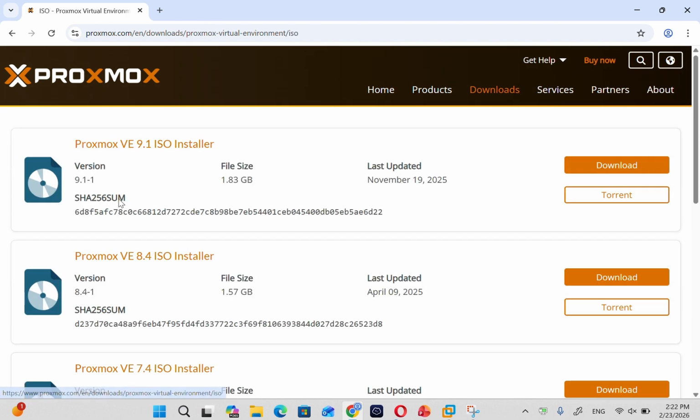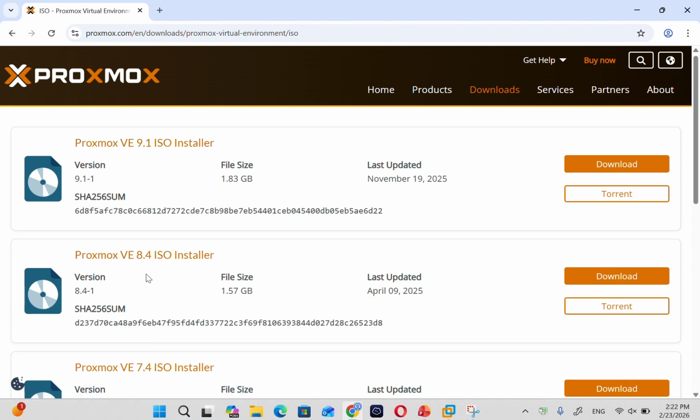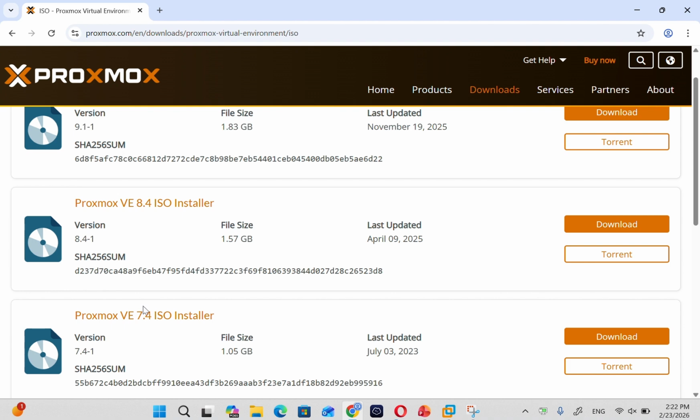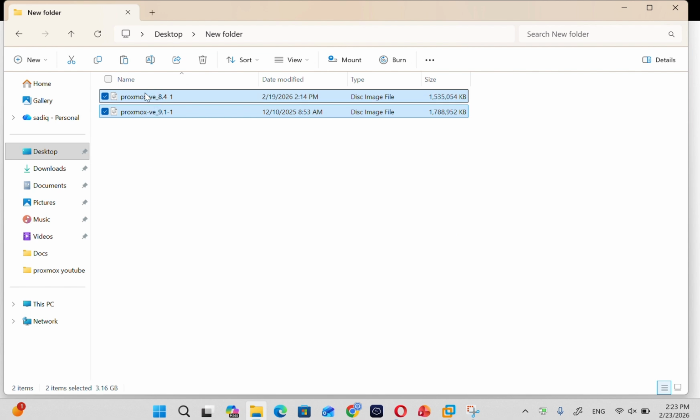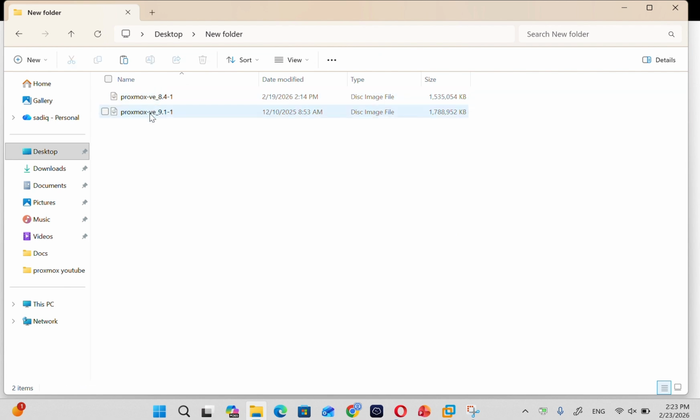Download ISO. This is the latest version, the Proxmox 9 ISO Installer. This is the image 8.4, 7.4. You have to download the latest version. You can download it. I downloaded earlier. This is the file that I downloaded earlier. I have Proxmox 9, which is the latest version, and Proxmox 8.4.